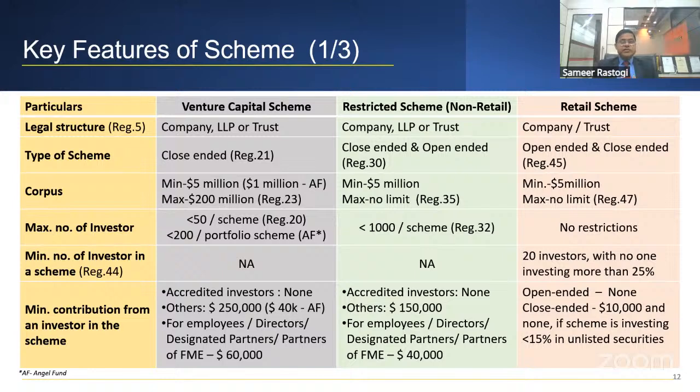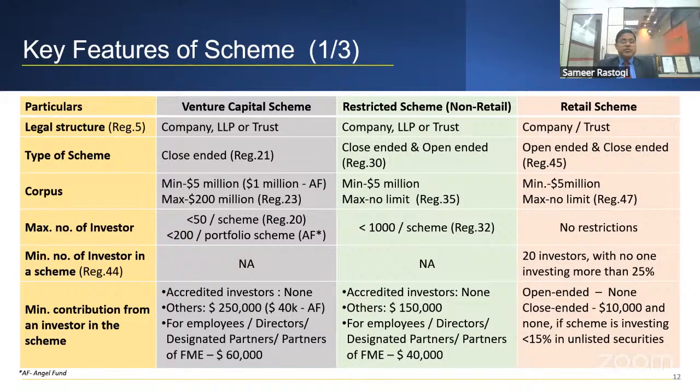So maximum number of investors in the first category has to be 50. Maximum you can have up to 50. Suppose if you are launching a fund and you see that the number of investors you have are, let us say, 100, 300. Then it means you will not be able to do any venture capital. So आपको second category में आना पड़ेगा. Then you have to come to the second category, which is less than 1,000. So accordingly, you decide the maximum number of investors. Suppose if your investors are less than 50, and you are going to invest in only unlisted, then you can try with venture capital one.